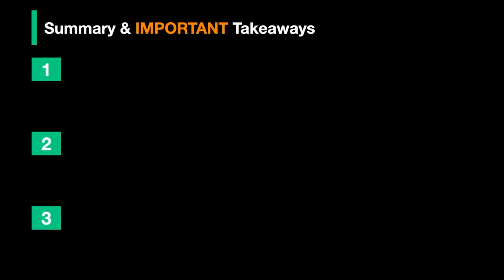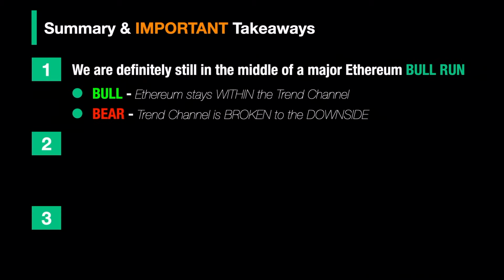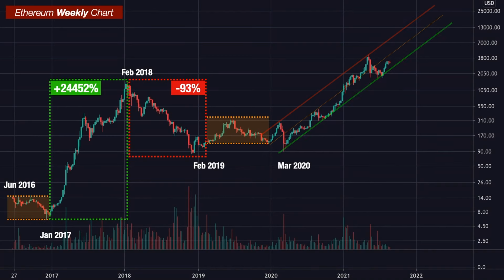Alright, before we go, here are the major takeaways from this extremely important chart. First, we're definitely still in the middle of a major Ethereum bull run. As long as the price stays within this perfect uptrending channel, this bull run will continue moving up. If Ethereum breaks its trend channel to the downside, that could be a major warning signal that Ethereum could potentially enter a bear market. But I certainly do not believe that will happen anytime soon, at least not over the next 6 months, especially after we survived this 60% crash over the past 2 months and successfully bounced back with very strong bullish momentum.